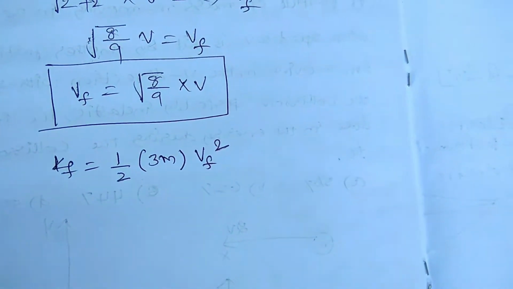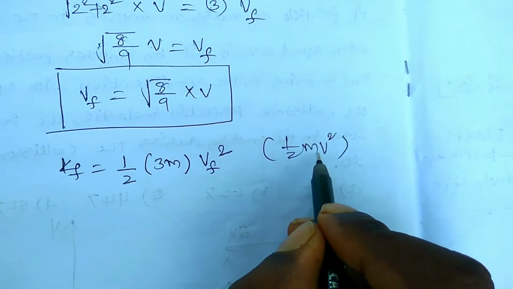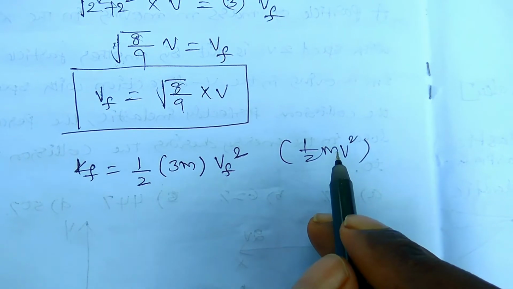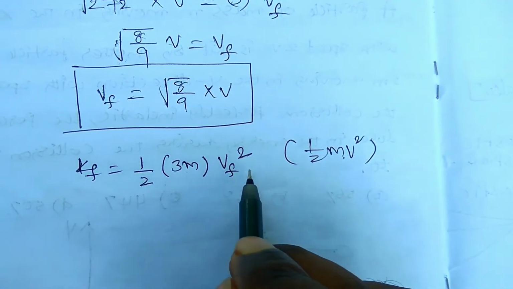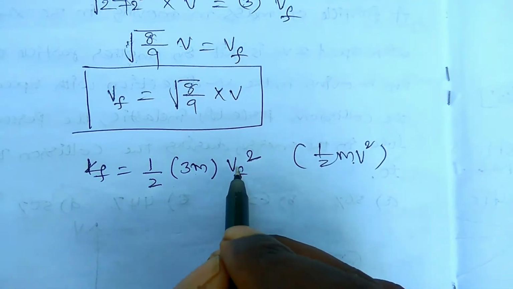After collision, it is an inelastic collision, so the two masses are added, and the final velocity should be vf. Already we found the vf value.